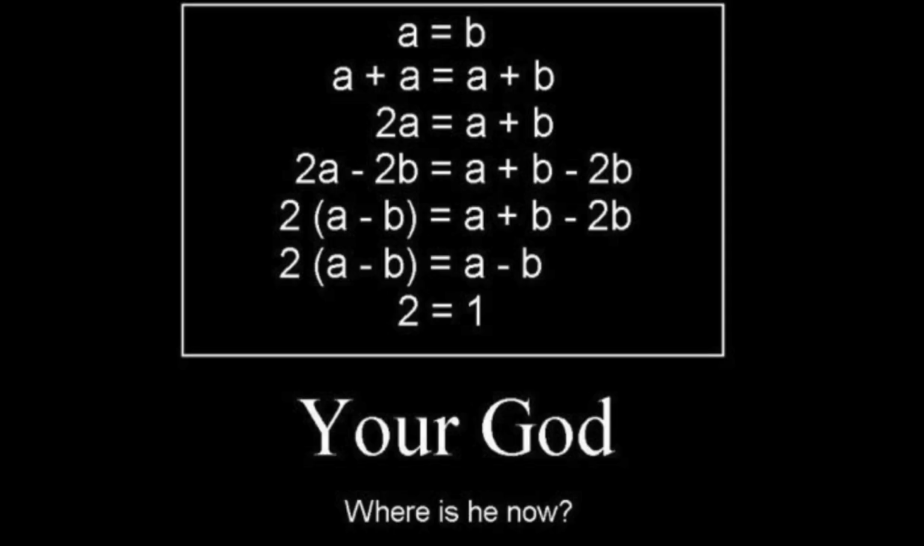And what went wrong is, at the beginning they assume that a equals b, and at the last step they divide the equation by a minus b. But if a equals b, then a minus b is 0, so you divide by 0, and you don't divide by 0 ever, never, ever. You never divide by 0, because when you divide by 0, something weird happens, and that weird thing is 2 equals 1.